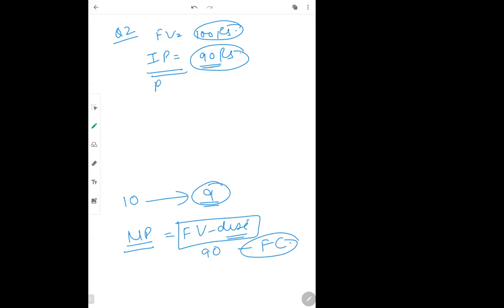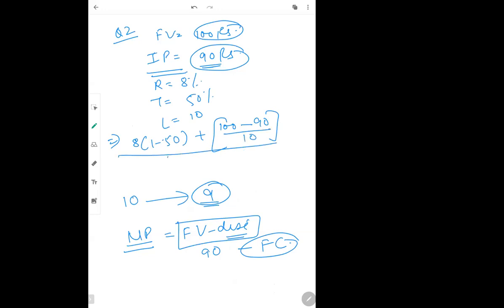Rate of interest was 8%. Tax was given as 50%. And life was given as 10 years. So now applying in the formula, R is 8% of 100, which becomes 8, into 1 minus 0.50, plus maturity value, which will be 100. Net proceeds will be 90. N will be 10, divided by 100 plus 90 divided by 2, multiplied by 100. This is how you have to calculate.